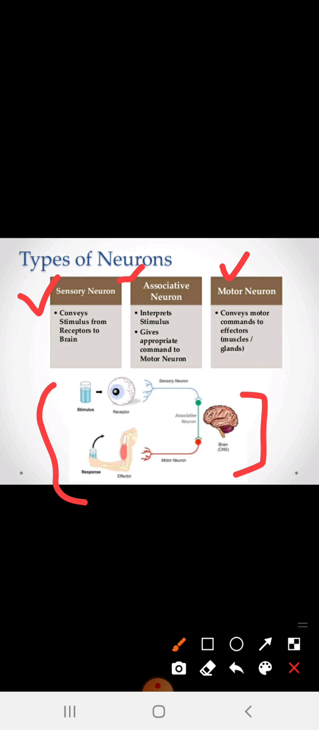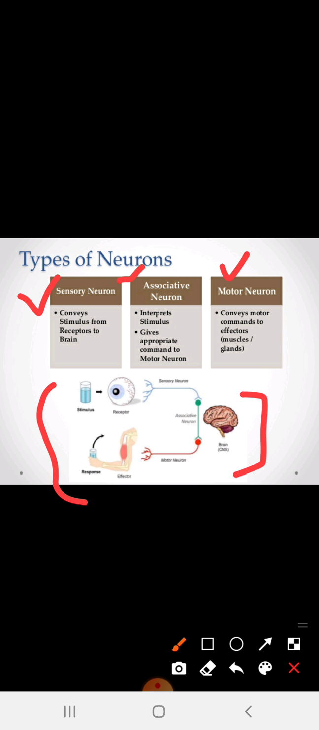A stimulus is what attracts the sense organs. If I need to drink water and I am searching for water, then the glass of water is playing the role of the stimulus. When I see the stimulus with my eyes, the information is collected by the receptor. The receptor is nothing but the sense organs.